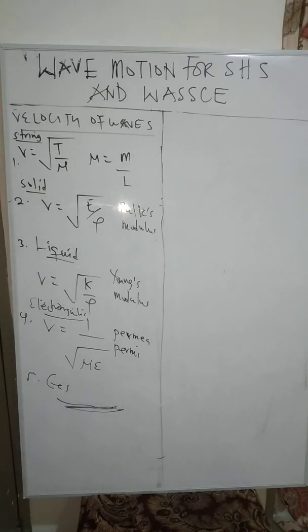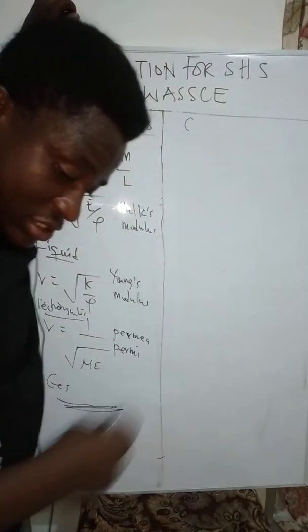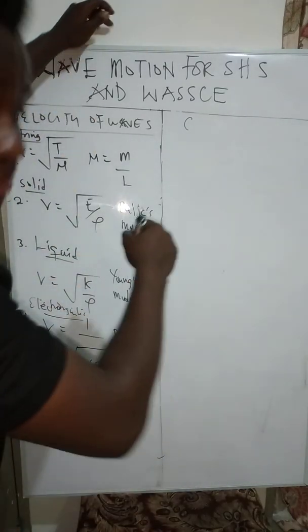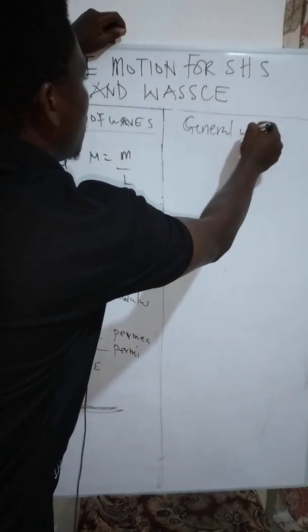Okay, good. Now the next thing that I want us to move on to is what we call the general wave equation. That is what I want us to talk about.